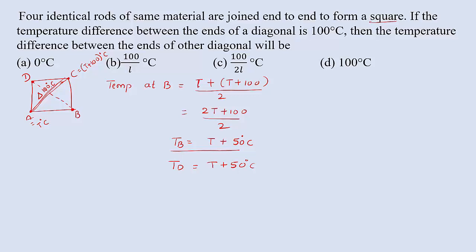Now we have to calculate the temperature difference between the ends of the other diagonal, that is, between B and D. Temperature difference means delta T. So delta T is the temperature at D minus the temperature at B. The temperature at D is T plus 50 degrees Celsius, minus the temperature at B, which is again T plus 50. So T plus 50 minus T minus 50 will get cancelled, and we will get 0 degrees Celsius. The temperature difference between the ends of the other diagonal is 0 degrees Celsius. So option A is right.